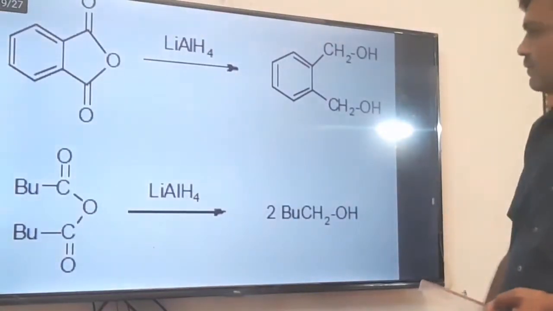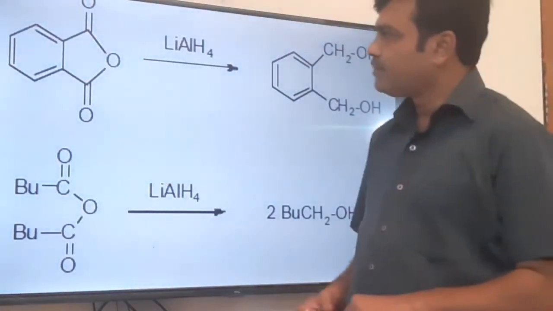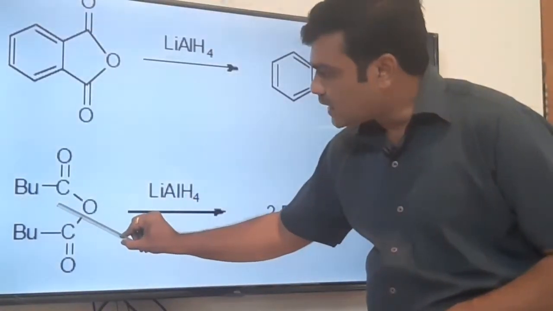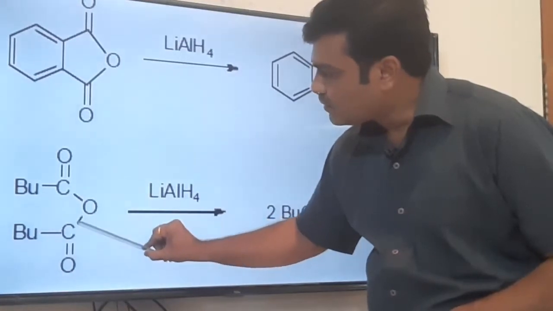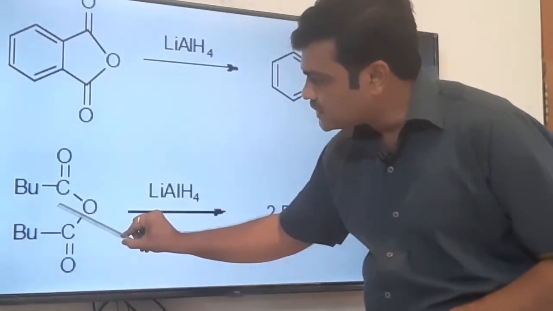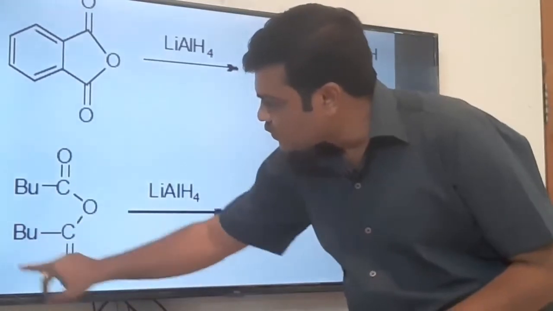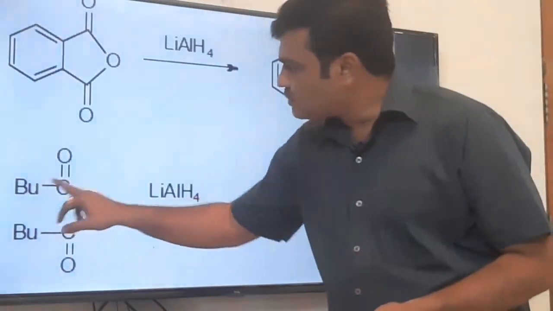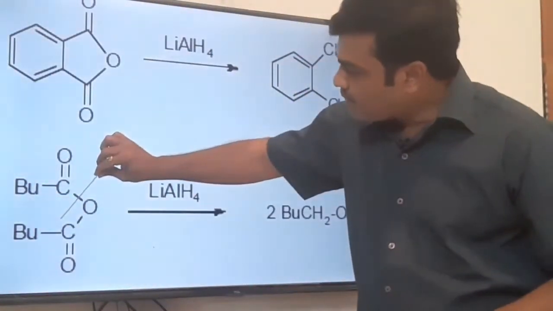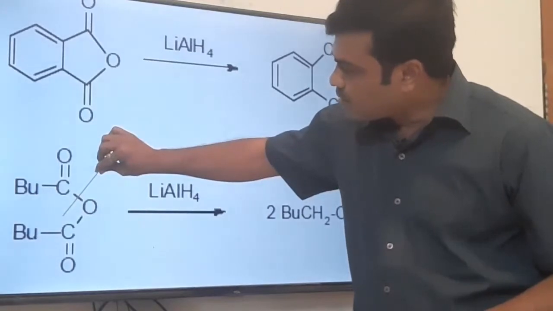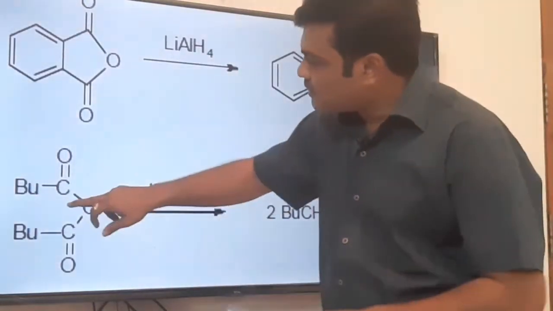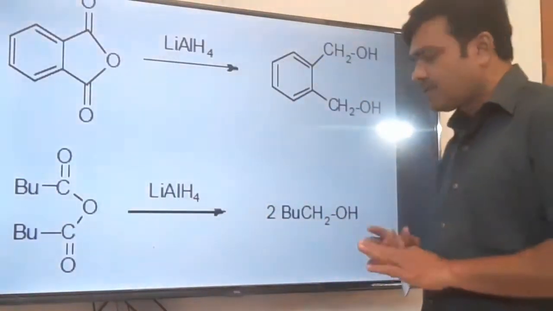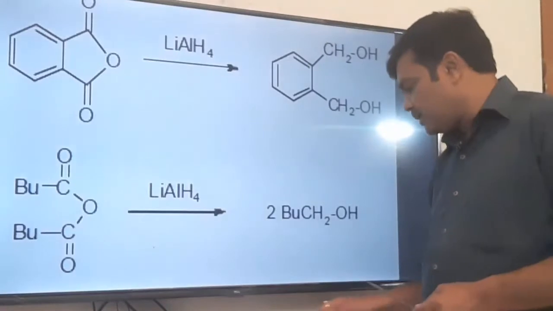This is another example of reduction of anhydride. It is a cyclic ring. Here it is an aliphatic ring. So the carbon and oxygen bond cleavage takes place. This will reduce to CH2OH. So Bu means butyl group, BuCH2OH, as well as this is also BuCH2OH. This bond or this bond may also break. So the same will be the product, BuCH2OH, and this is also BuCH2OH. So in case of anhydride, we get the primary alcohol as a product.